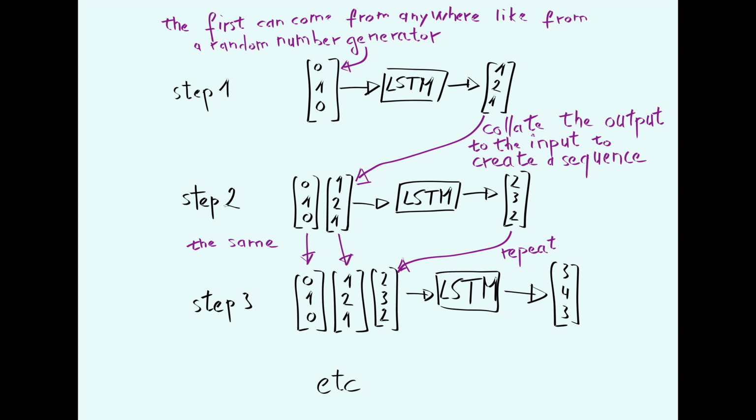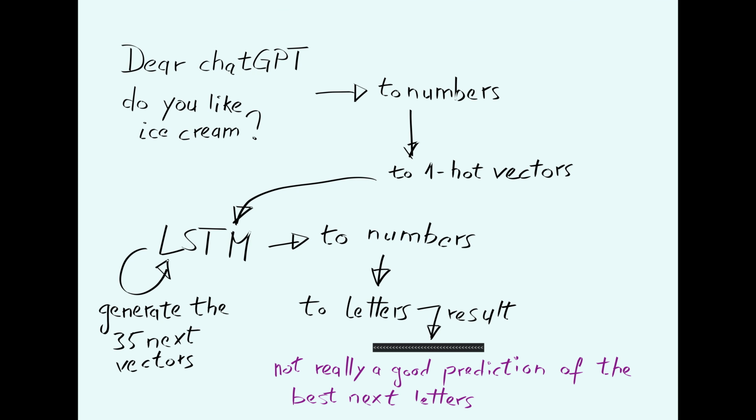Look, I put a vector at the entrance of the LSTM and it generates an output vector. Then I put this generated vector at the end of the sequence and I re-input the new sequence with the LSTM's answer to get a new answer. I did this 35 times to get a sequence of vectors that would be the LSTM's answer to this all-important question that was our prompt. Afterwards, I translated from one-hot vectors back to letters. I got that. Only chevrons. This is absolutely bad. This is because I used an untrained LSTM with randomly initialized parameters inside of it.